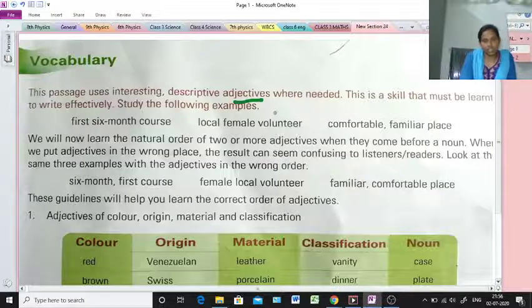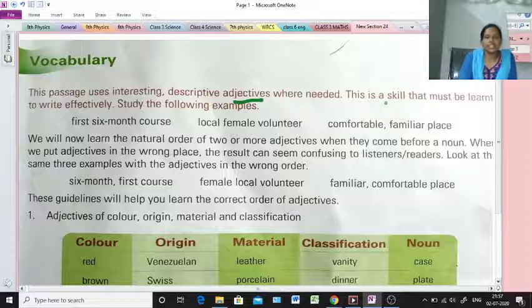Beautiful girl. So the girl is beautiful. It expresses how the girl looks. Beautiful is an adjective. Soft pillow. The pillow is soft. It expresses the feel of the pillow. Loud music. It describes the sound of the music. The music is loud. So these are all adjectives.